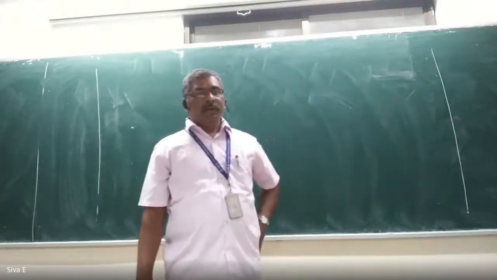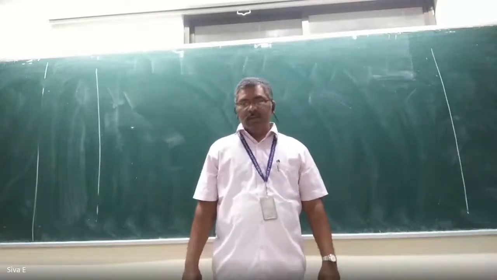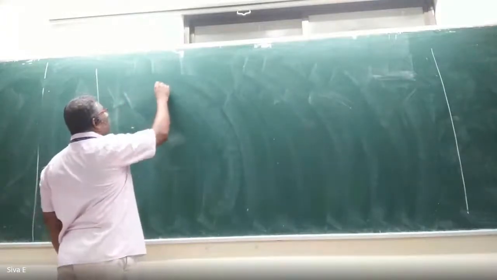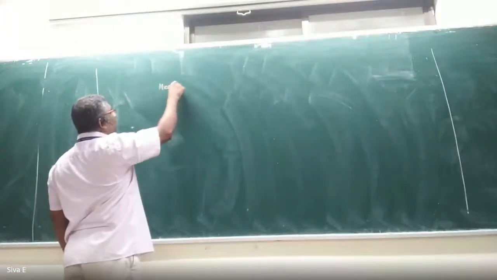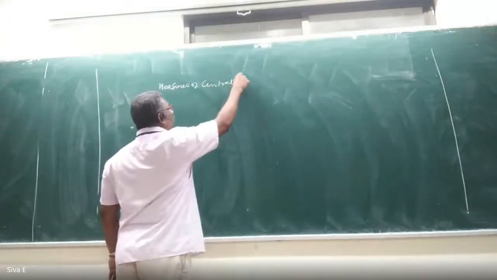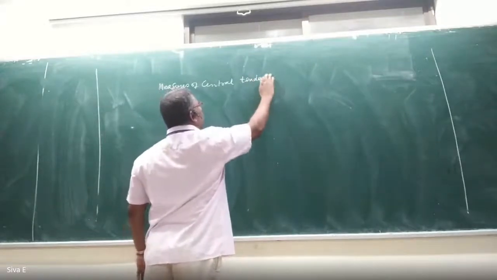Today, we are going to see moments. In the last class, we discussed measures of central tendency and measures of dispersion. No need to write, just listen.